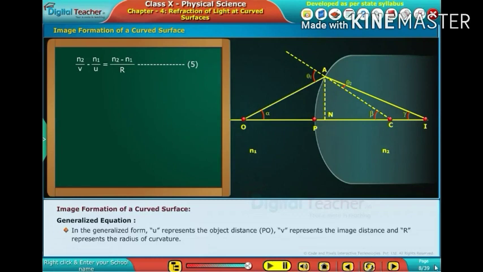The equation shown on screen can also be used for plane surfaces. In the case of a plane surface, n2 minus n1 by R becomes 0 because the radius of curvature R approaches infinity. So equation 5 becomes n2 by v minus n1 by u is equal to 0. It gives rise to n2 by v is equal to n1 by u.